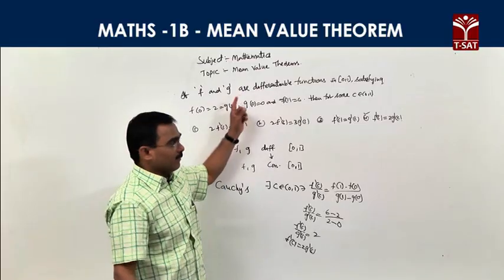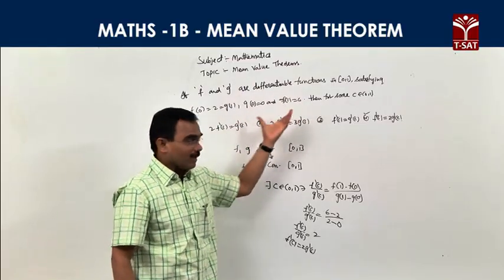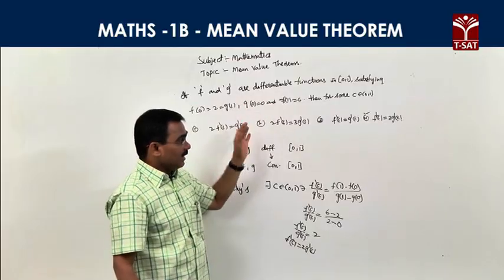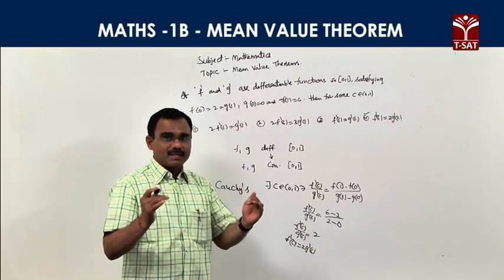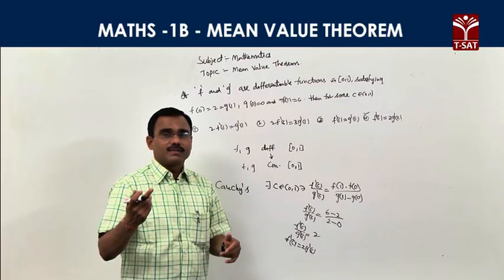What is given? f and g are differentiable functions, and some conditions are given. What is the relation between f'(c) and g'(c)? Two functions are given, so we apply Cauchy's mean value theorem.